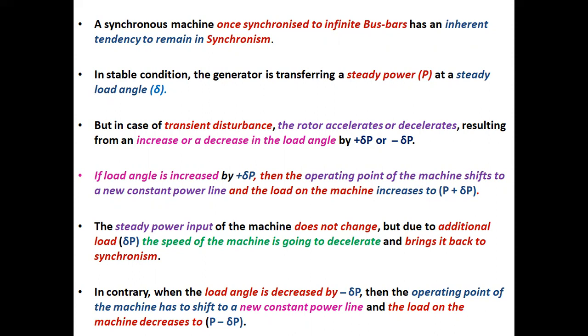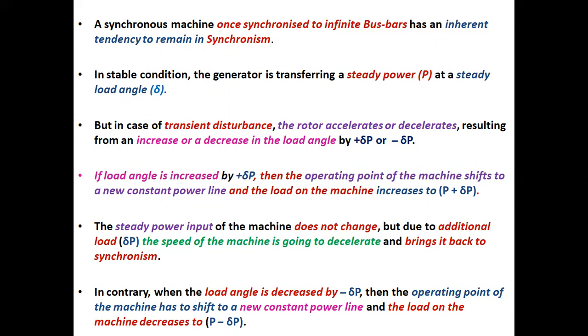But in case of transient disturbance, the rotor accelerates or decelerates, resulting from an increase or a decrease in the load angle by plus delta P or minus delta P. If load angle is increased by plus delta P, then the operating point of the machine shifts to a new constant power line and the load on the machine increases to P plus delta P. The steady power input of the machine does not change, but due to additional load delta P, the speed of the machine is going to decelerate and brings it back to synchronism.